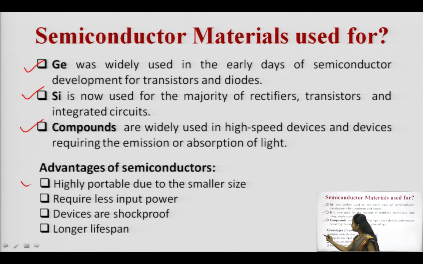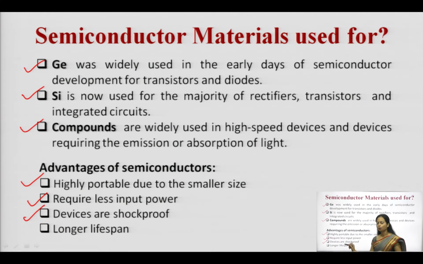First is highly portable devices. The devices fabricated using semiconductors are highly portable because their size is very small. These devices require less input power. The power required for these devices is very less, that is also a major advantage. These devices are shock proof.